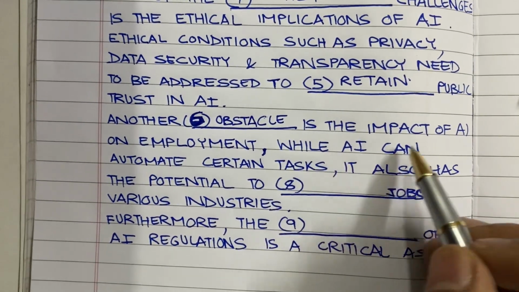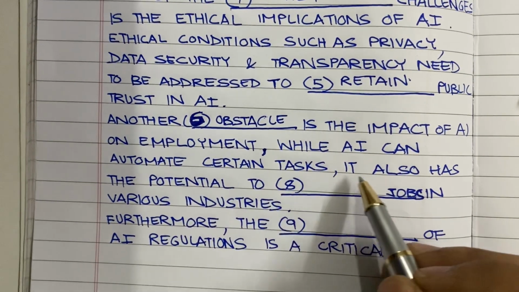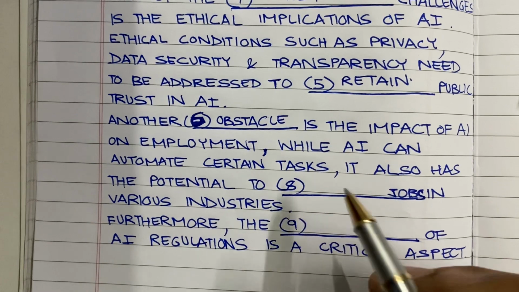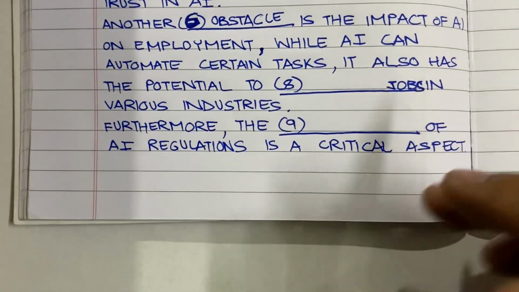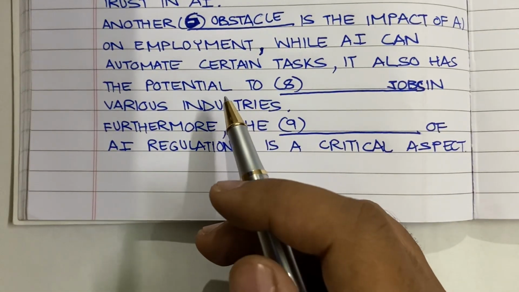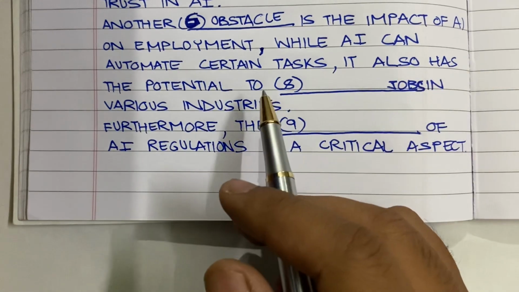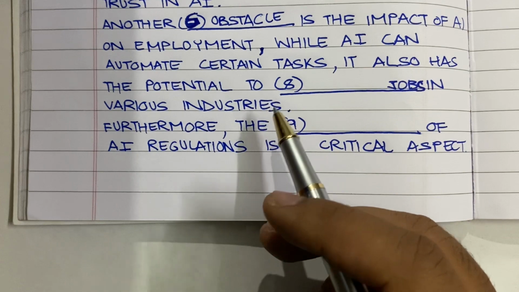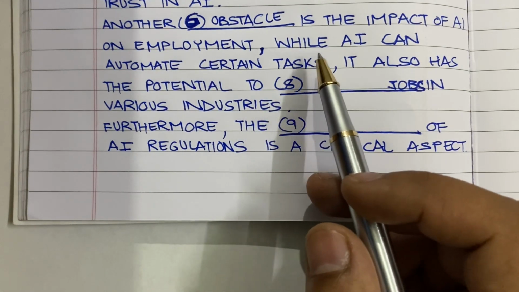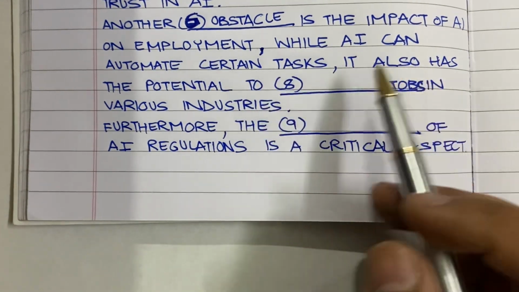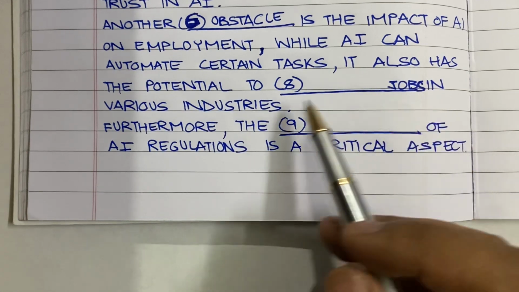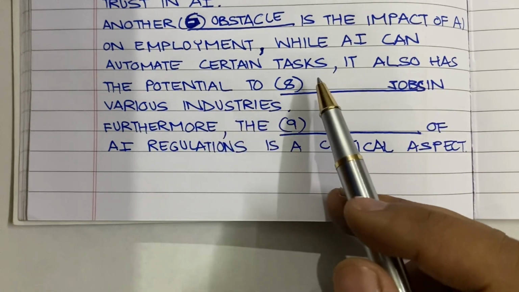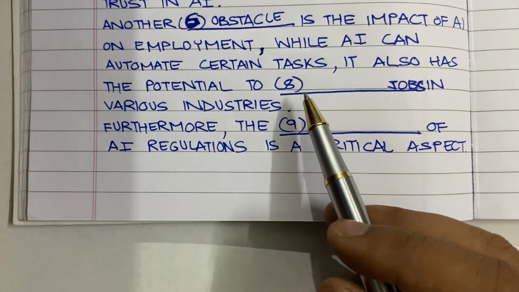So, "While AI can automate certain tasks, it also has the potential to dash jobs in various industries." If you don't look at the options right now, just think what could be the answer in this blank. The author is saying that AI can automate tasks. It also has the potential to dash jobs in various industries. We all know that AI is going to take up the jobs. It is going to snatch the jobs.